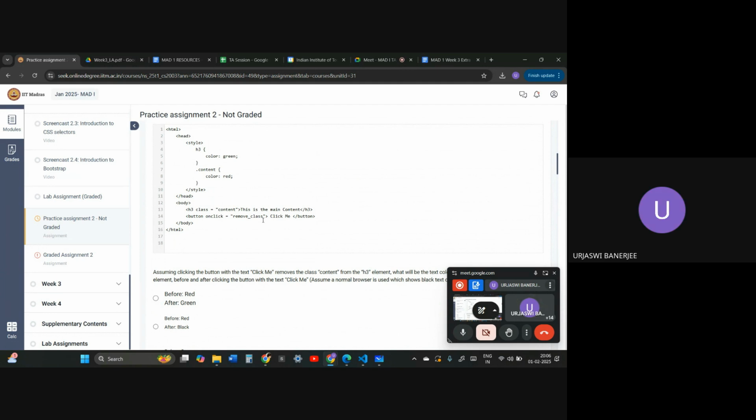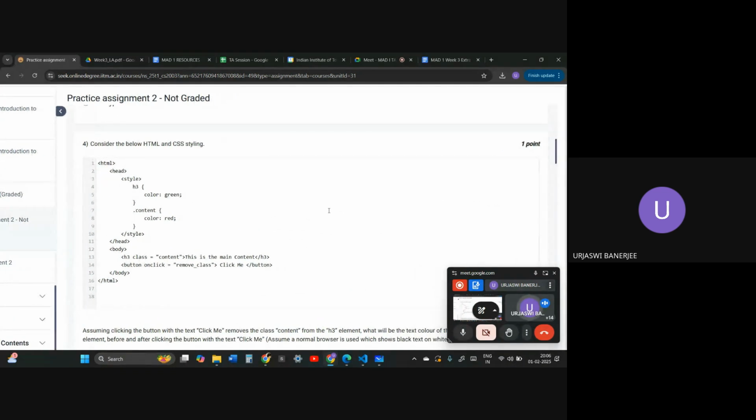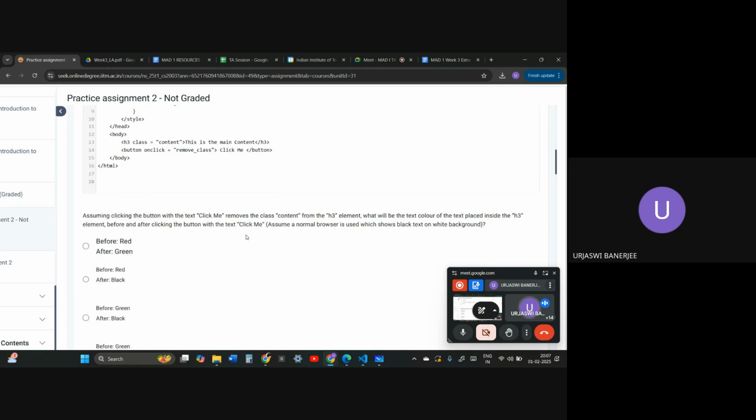Okay, so we have to consider the below HTML and CSS styling. In the head style, h3 is color green, and content is color red. The body has an h3 of class content, "This is the main content", and then the h3 is closed, and a button "Click me" whose onclick removes the class. So they have actually used JavaScript. onclick is actually a JavaScript function.